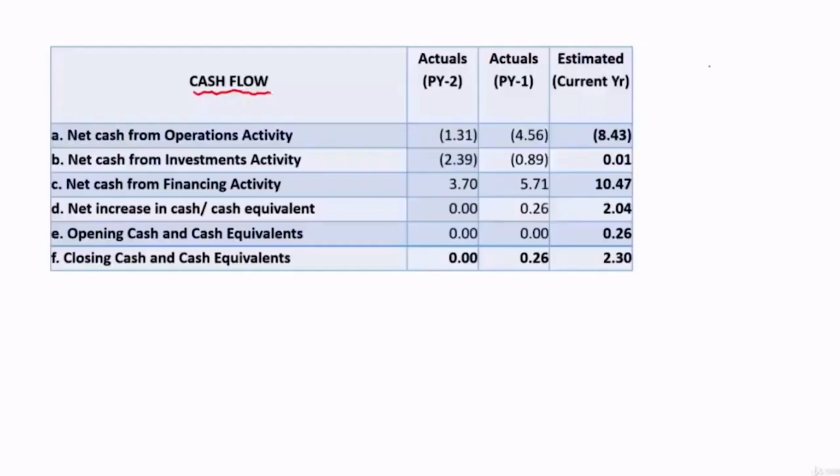So we know cash flow statement is a statement which is going to list out the cash flows as per activities. And activities are divided into three. They are cash flows from operational activities, cash flows from investment activity, cash flows from financing activity. Okay. So all the three put together will give what is the net increase in cash and cash equivalent during the year, and with that, if you add opening cash and cash equivalents, you will land in closing cash and cash equivalents. Okay. So this is the abridged form of a cash flow statement.